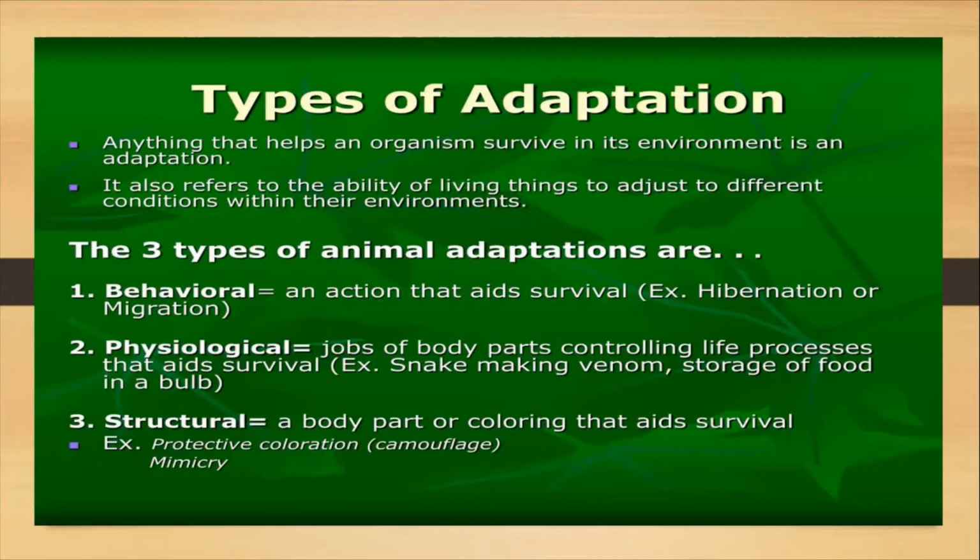The second type of adaptation is physiological adaptation. Physiological adaptation is basically a body process that helps an animal to survive. For example, snake produces venom. What is venom? Venom is basically a poisonous material, right? So snakes produce venom, and some of the species of snake spit venom on their prey. In this way, they get their prey. They get the food.